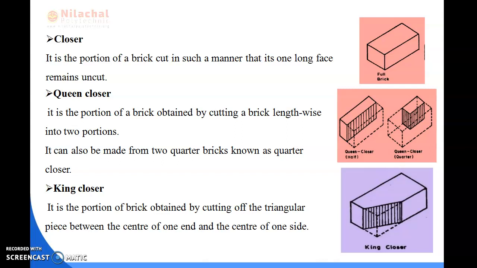So we can say that there are four types of closure: queen closure, king closure, mitred closure and bevel closure. We will be reading the types of closure in the next slide.